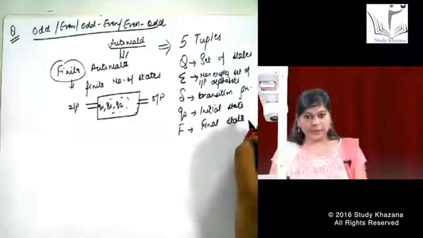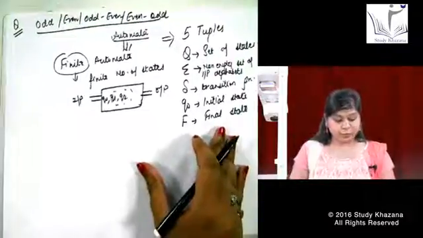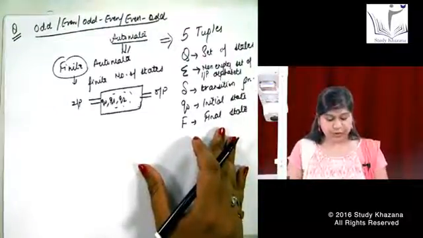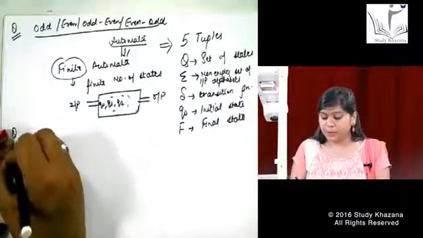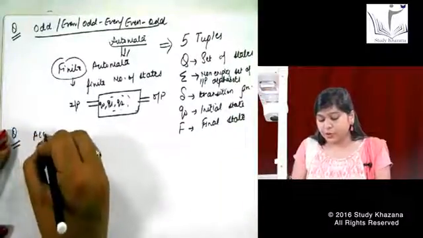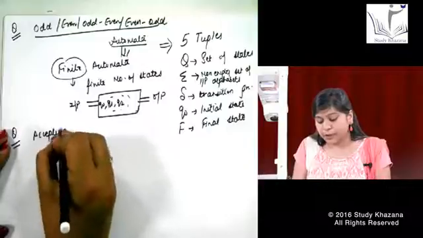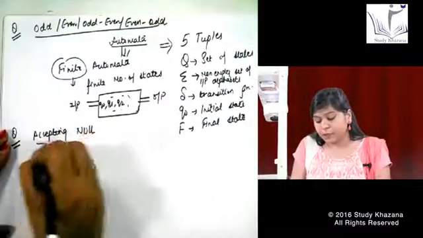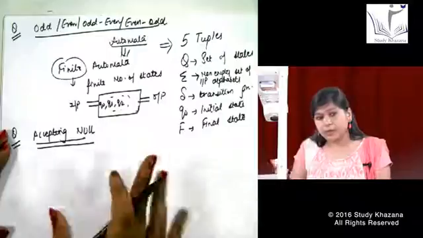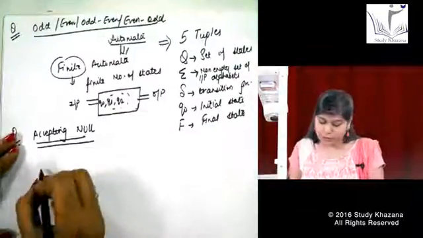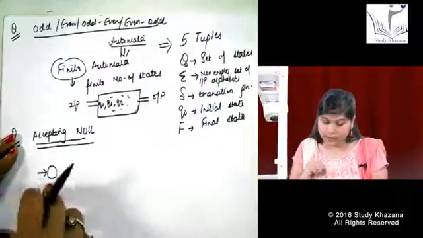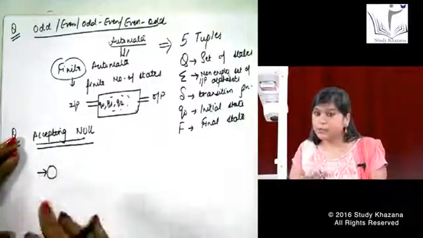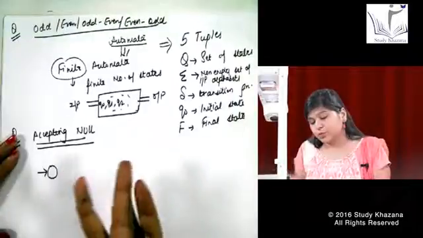Now let us see how we would be doing this question, like how I will be accepting the null, how I will be making the transition function. If a question comes of accepting a null, how will I be able to accept null? I start with a machine, I make it an initial state, and this machine should accept nothing but the null. So can you guess the answer?